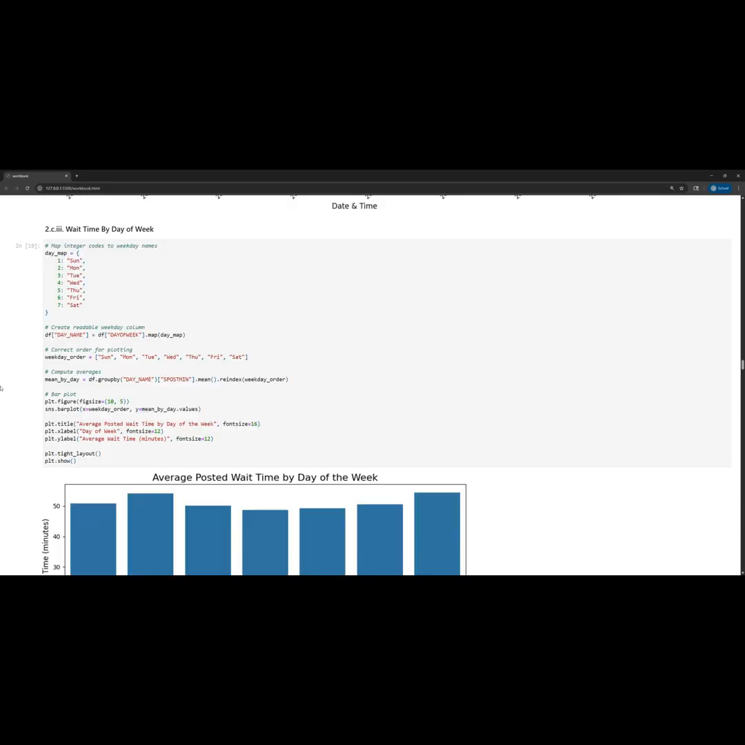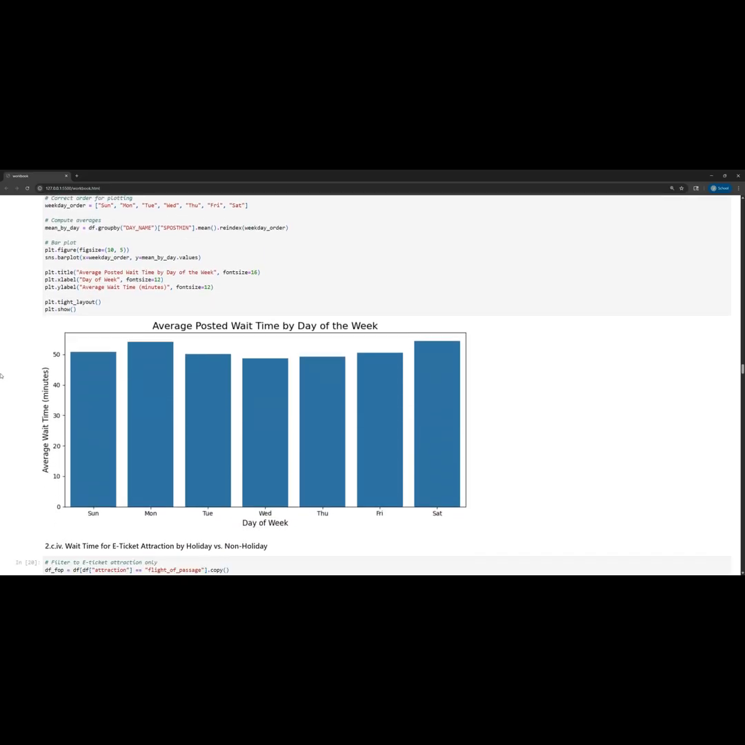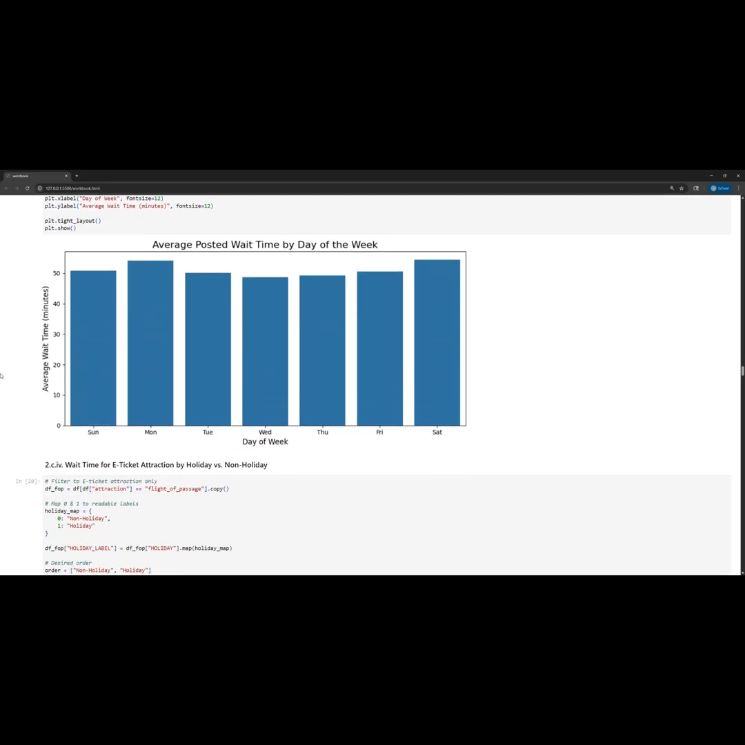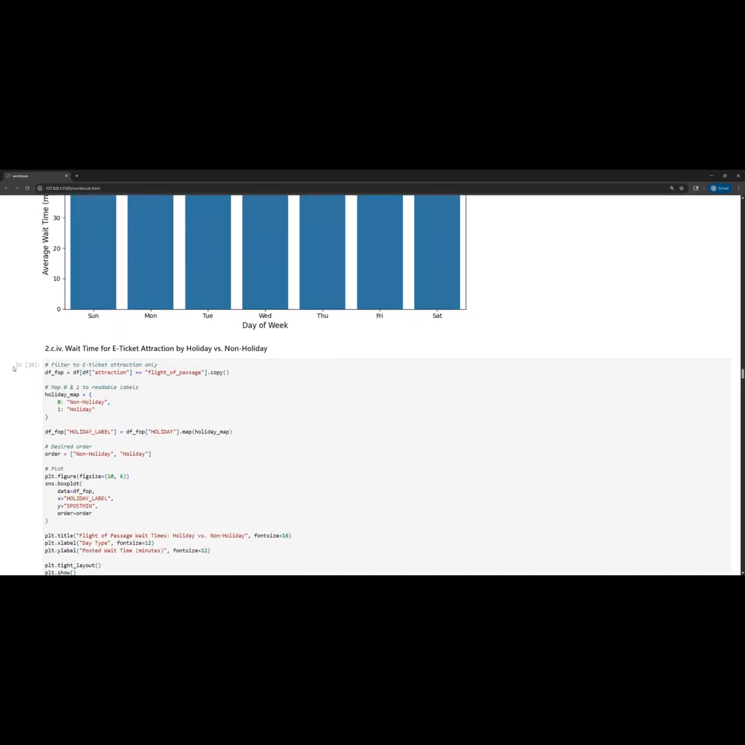Trying to start looking at what metadata features might impact the wait times, I plotted the average wait time by day of the week, and interestingly, they were all pretty close to one another, with Monday actually having slightly higher wait times.